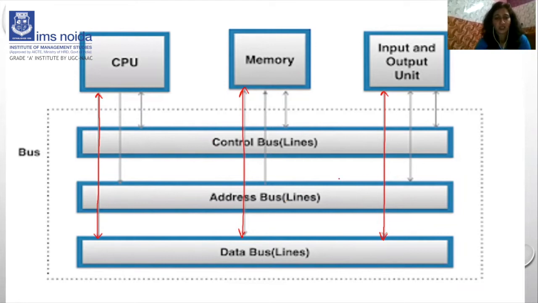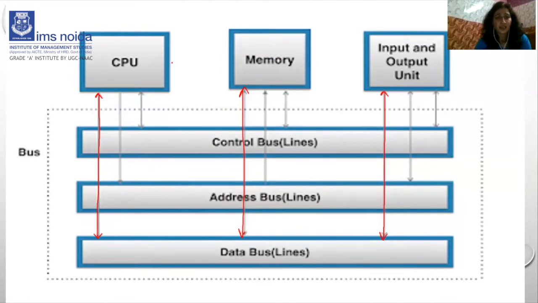So see these three lines, how these are connected through CPU, memory and input output. Here the data bus is communicated with CPU, memory and input output. So these two arrows show there is a bidirectional communication. Bidirectional communication means the CPU can send the data to the data bus as well as the data bus can send the data to the CPU. Similarly, it is bidirectional with memory also. As you can see, the double arrow shows there is a bidirectional communication between memory and the data bus. Similarly, there is a bidirectional communication between the data bus and the input output unit.